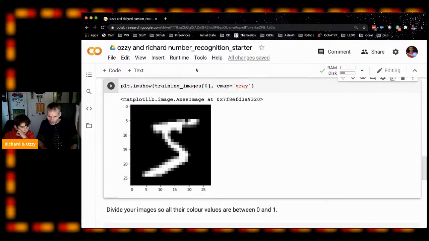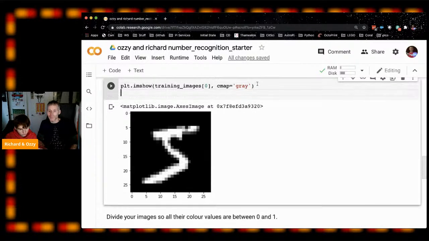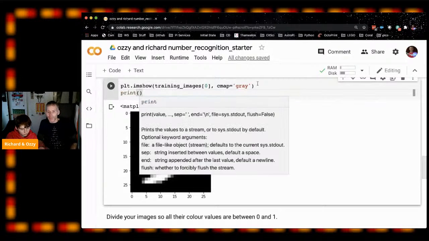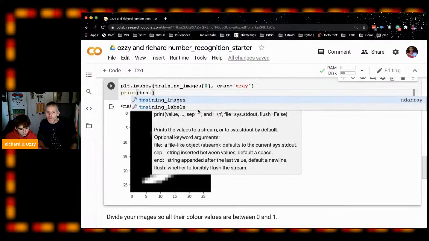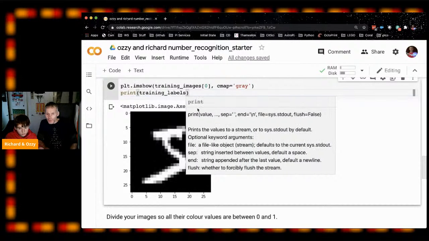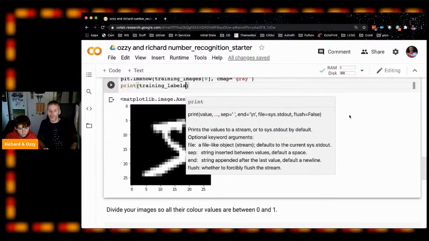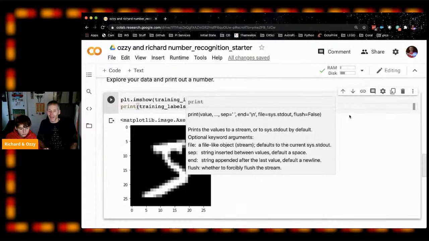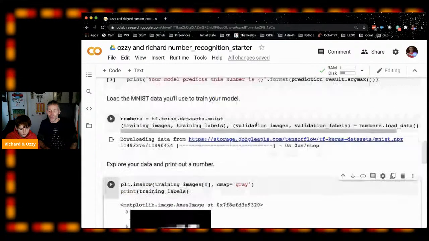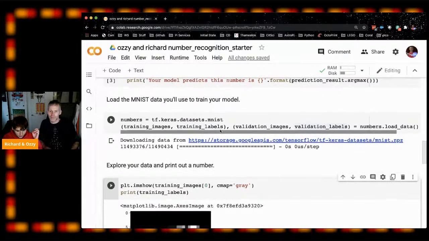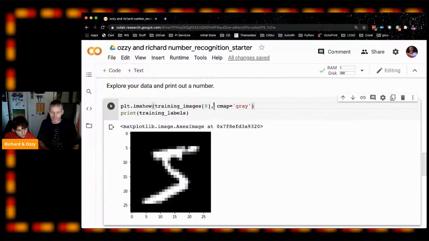Let's underneath the line there, we'll do print the labels out. Training labels. I think the people who've got the problem, Marcello spotted that earlier on. There was a missing underscore between training and labels. So you should have training underscore images and training underscore labels. There should be an underscore between both the words of training labels, validation. Yeah, print training labels.